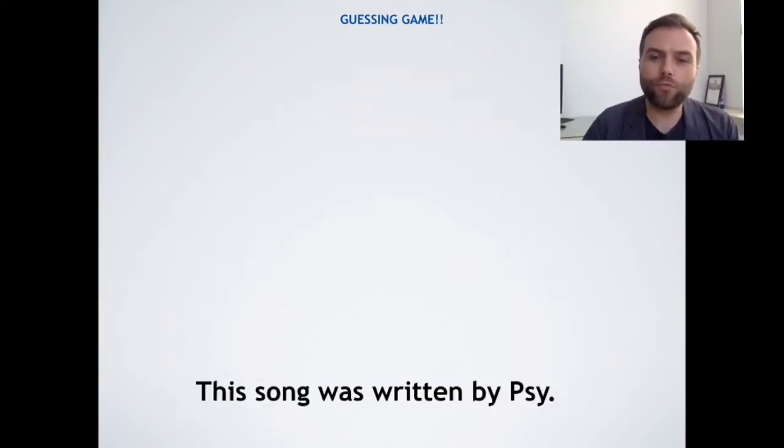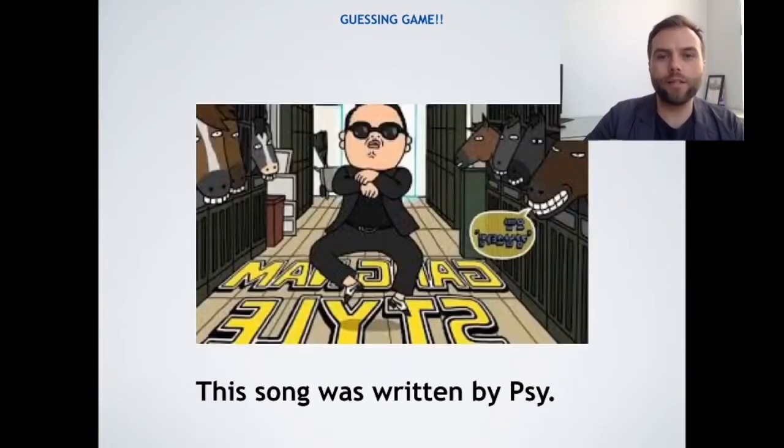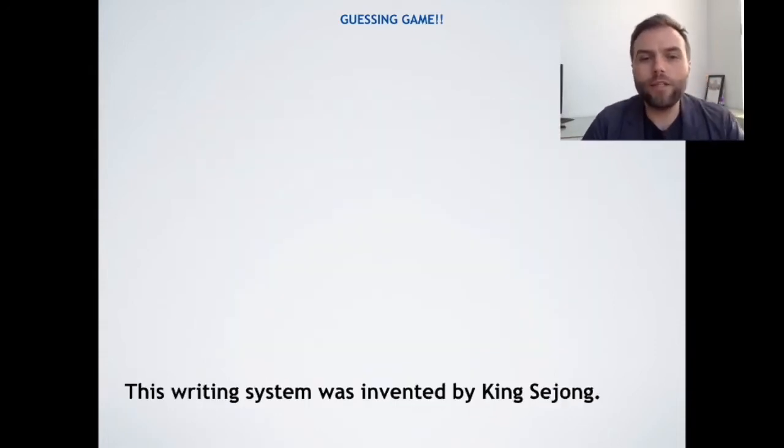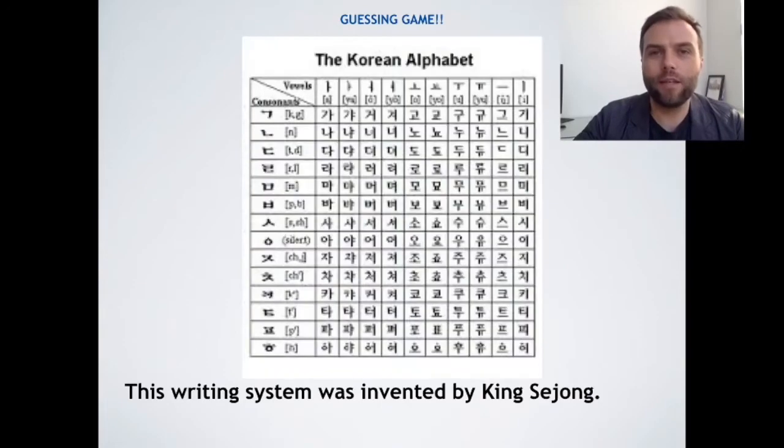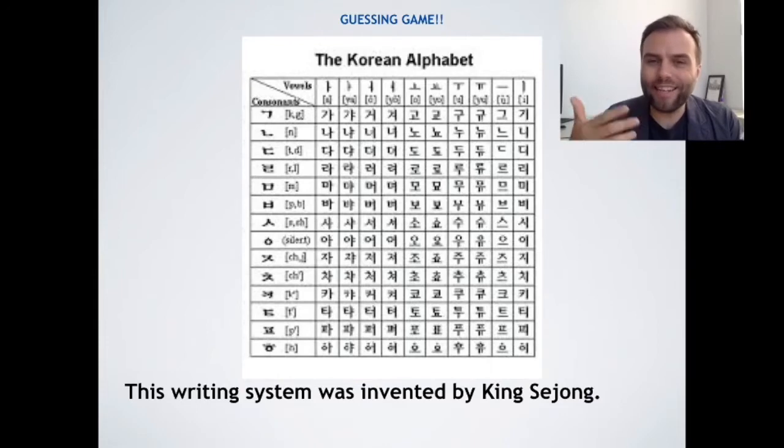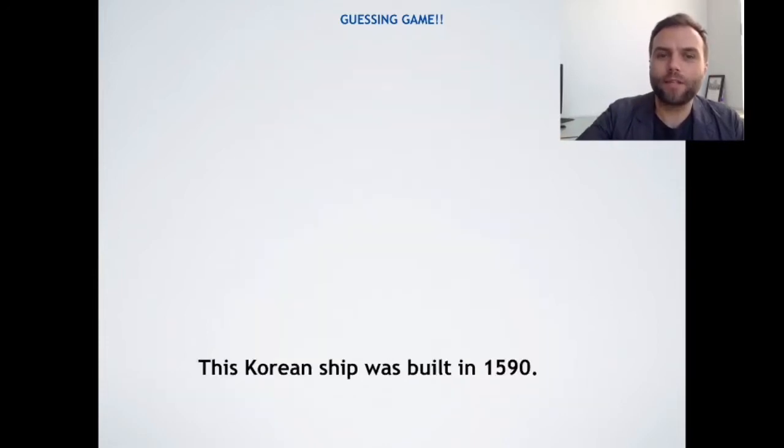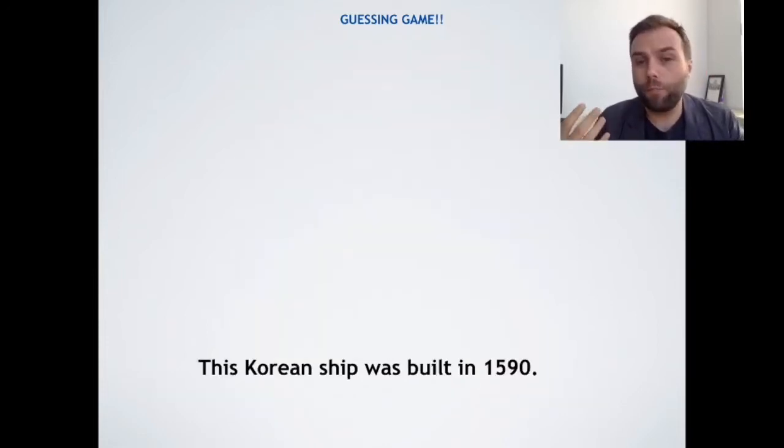This song was written by Psy. Okay, well, I'm sure you know the answer. The answer is Gangnam Style. This writing system was invented by King Sejong. Okay, again, very easy. If you're Korean, you can guess. The answer is Hangul. Okay, so notice that I'm giving quite easy hints and quizzes here, because the point of this is just to introduce the language, but the focus is not on the language, the focus is on the meaning and the use, right?